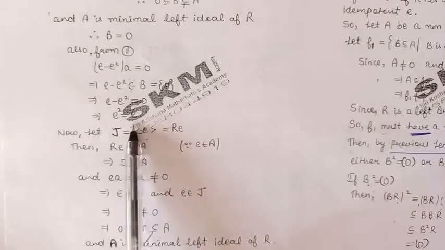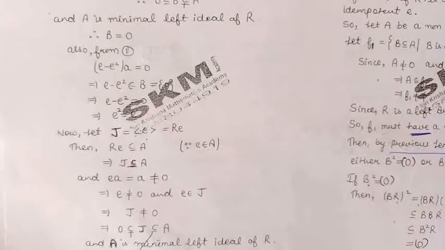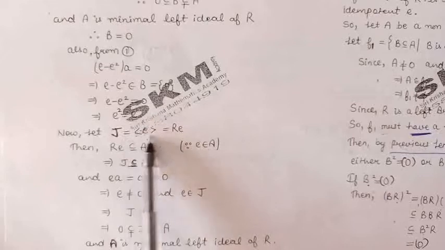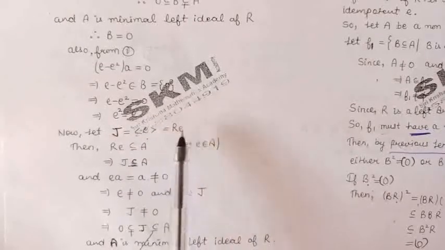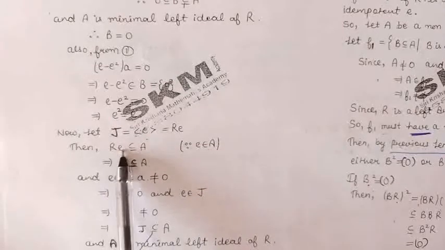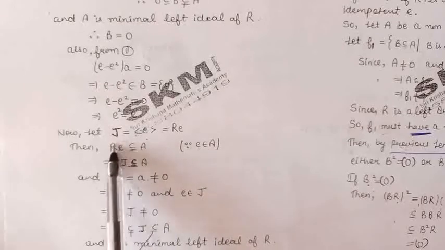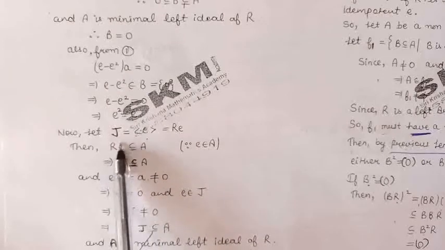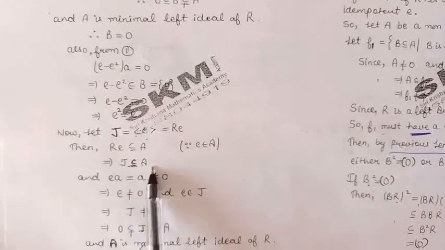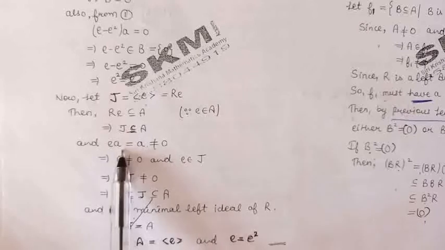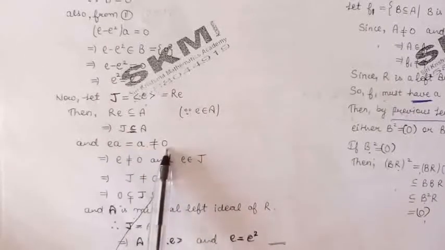Now we are to prove that A is generated by e. To prove this, let us take J generated by e. Generated by e means J will be of the form Re. Then Re will be contained in A because this element e belongs to A, and this is J. So we can say that J is contained in A. Now the element eA is the same as A, and A is non-zero.